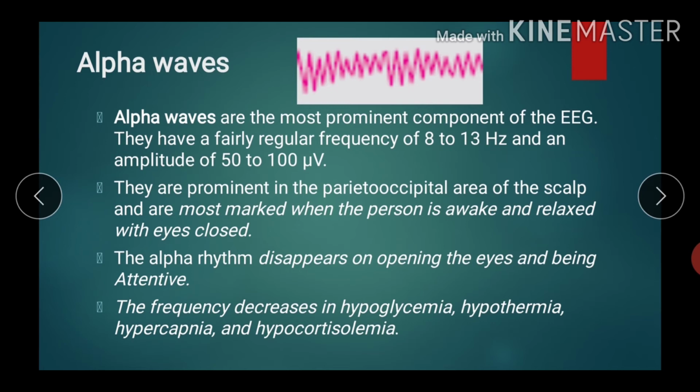The alpha rhythm disappears on opening the eyes and being attentive. The frequency of alpha wave decreases in conditions like hypoglycemia, hypothermia, hypercapnia, and whenever cortisol hormone is decreased.